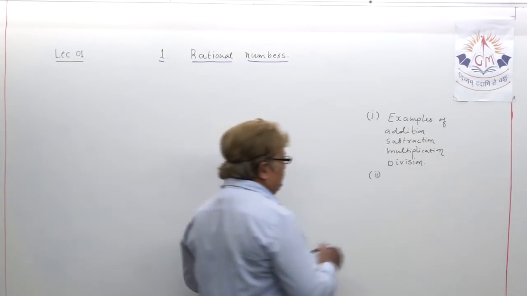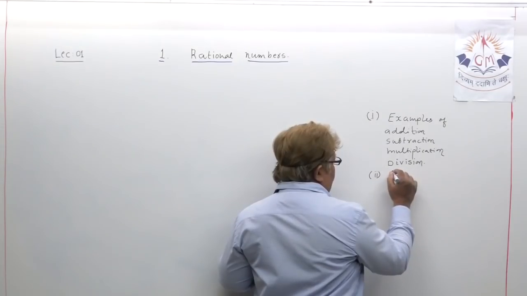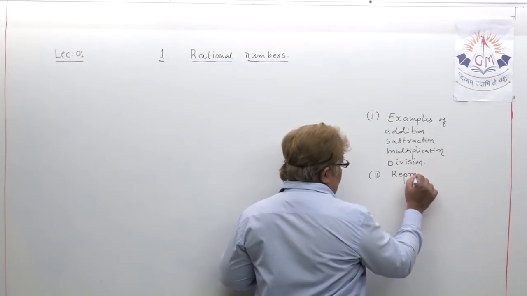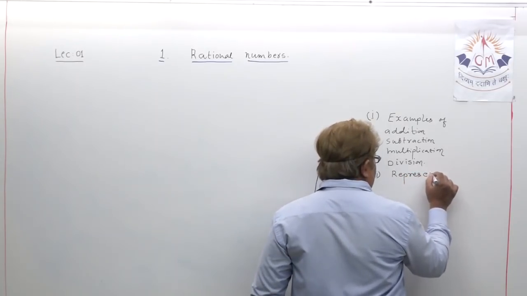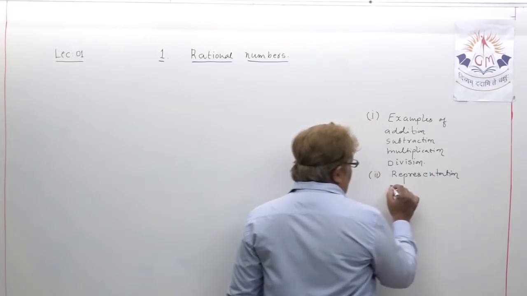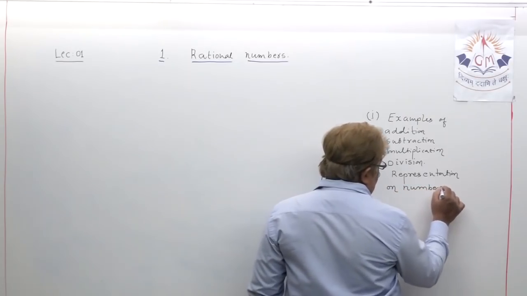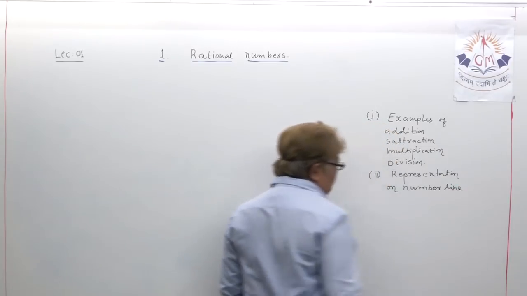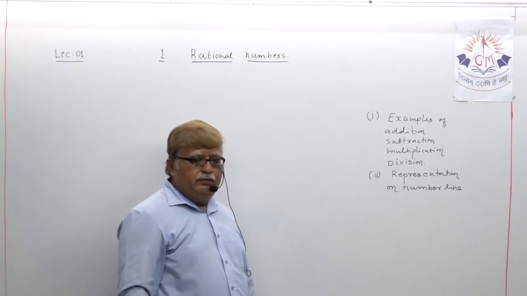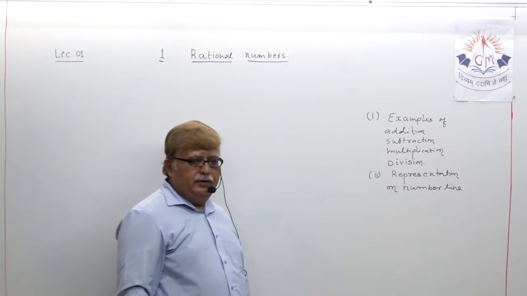Then we will discuss representation. This would be our next topic, representation on number line. That is what we are going to discuss in the next part, representation of rational number on number line.